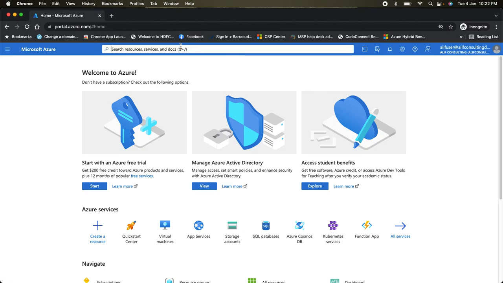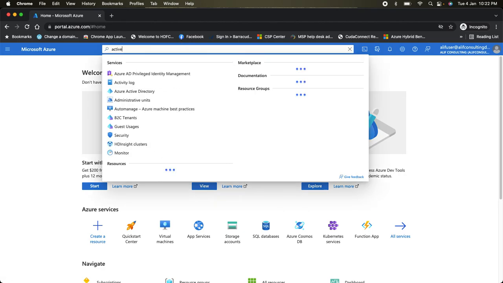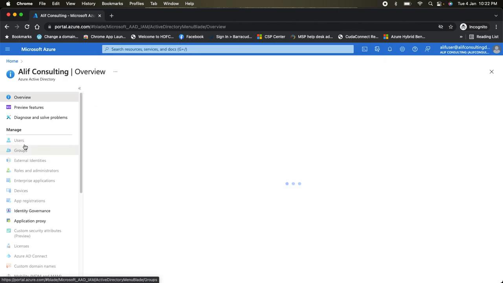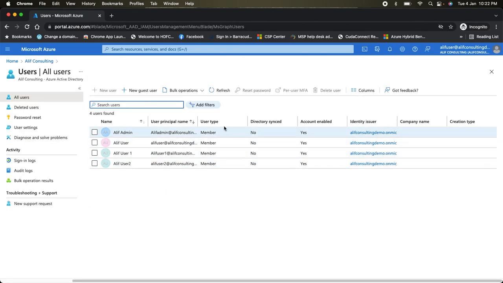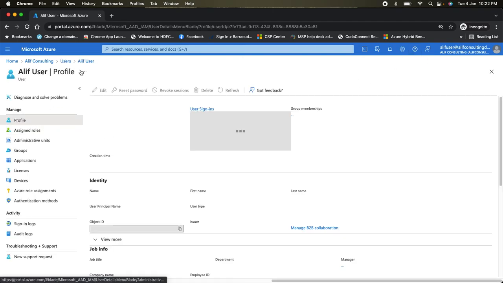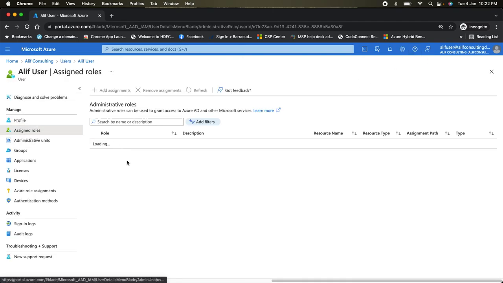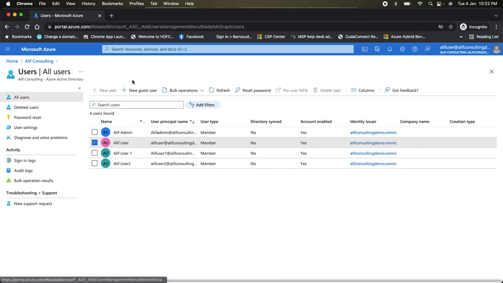Now if I go to the Active Directory and go to the users, you will see I am able to see all the users, but I don't have permission to create a new user, because the user through which I have logged in doesn't have any kind of permission. If I go to the user profile, or the assigned roles, you would see I don't have any permission assigned in the directory, so I can't create a new user here.